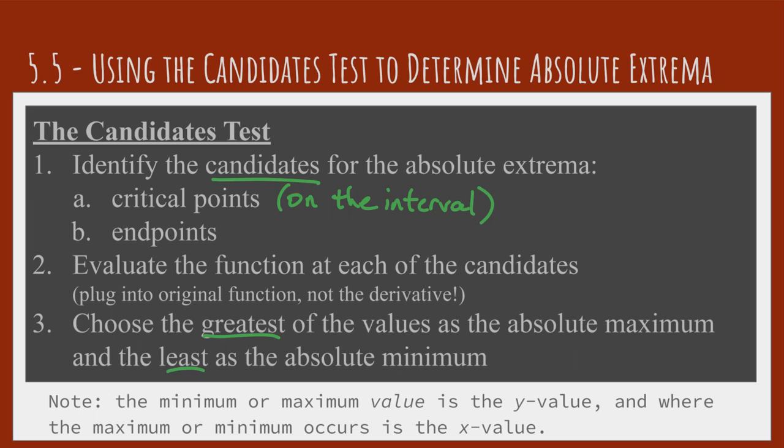Notice that when we say minimum or maximum value, we're talking about the y value or the value of the function, and then where it occurs is going to be the x value. So we want to make sure that we understand the language of the question and we answer the question the way it's asked. So if we're asked what is the maximum value of a function, we're looking for a y value. If we're asking where that maximum occurs, we're looking for the x value. Depending on the situation, either might be more important for solving some sort of application problem that we're going to be doing later.